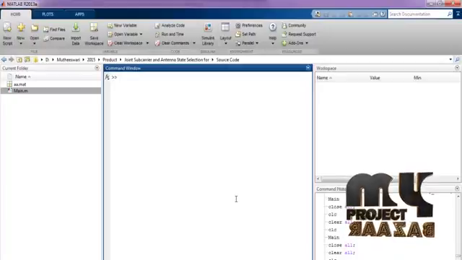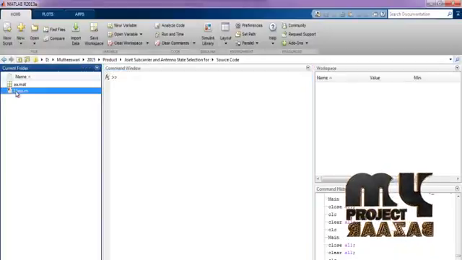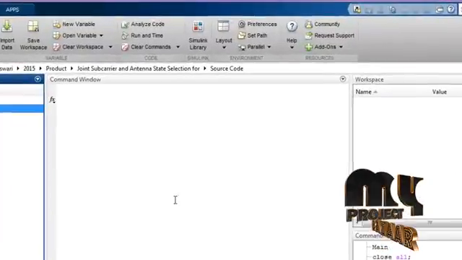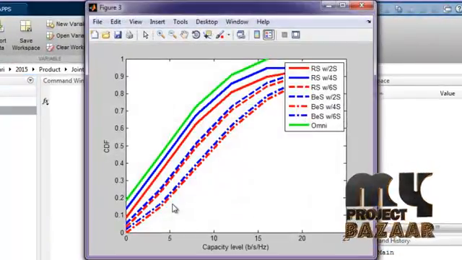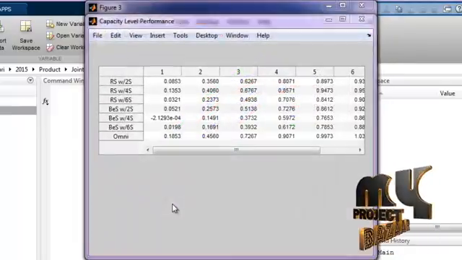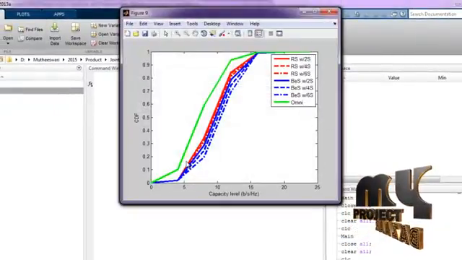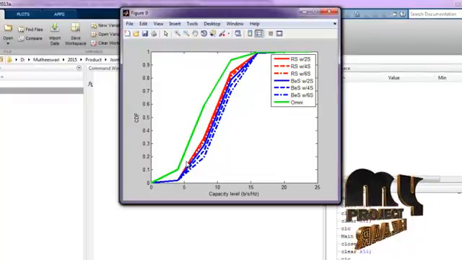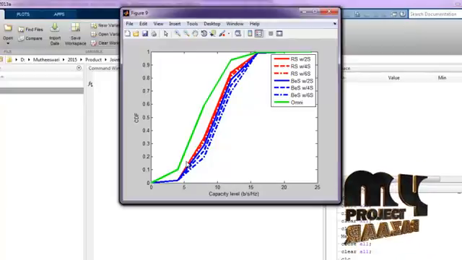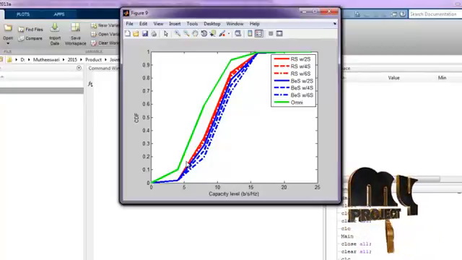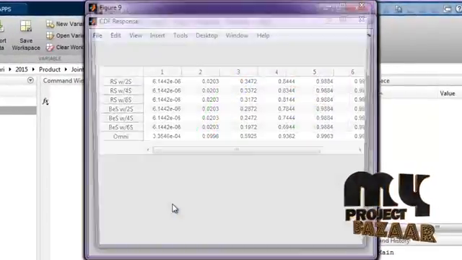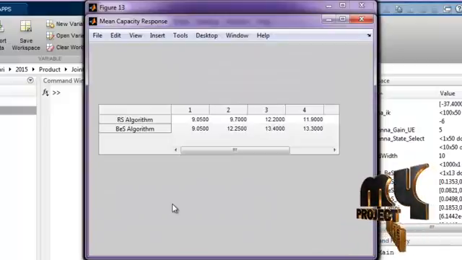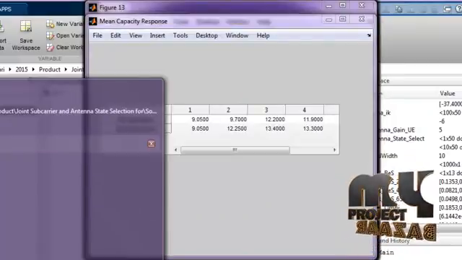Let me discuss the running procedure for our process. Select the main.temp file in the current folder, right click the file and run it to execute this process. In this process, we have performed both algorithms, that is the RS and BS algorithms. These two algorithms perform joint subcarrier allocation and antenna state allocation. Here we implemented the APSS and FPSS approaches for performing the antenna state selection algorithm. Here we obtain the result.